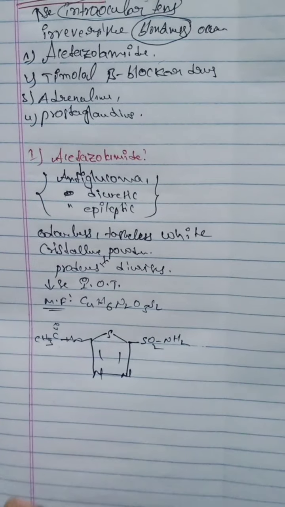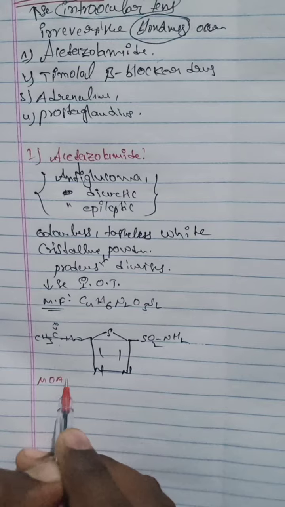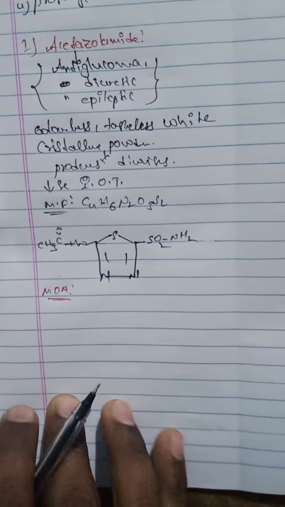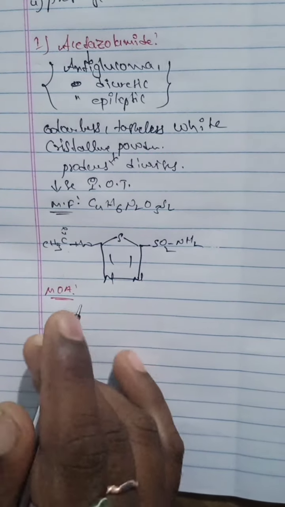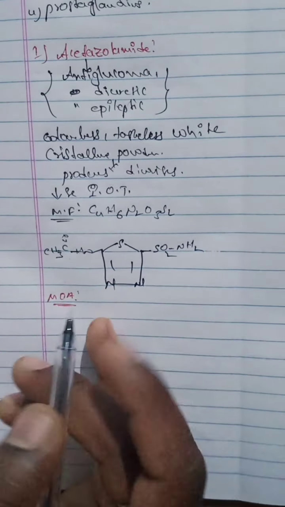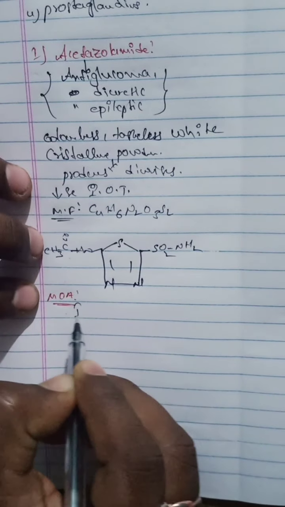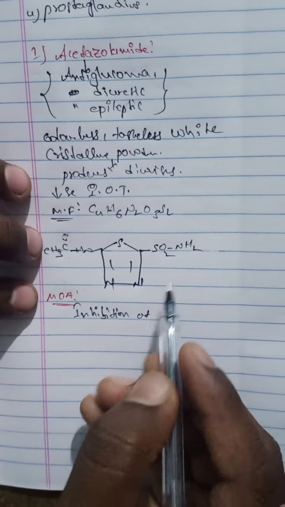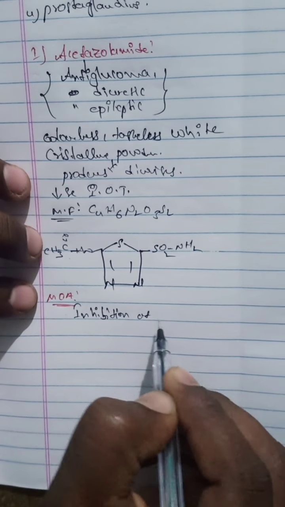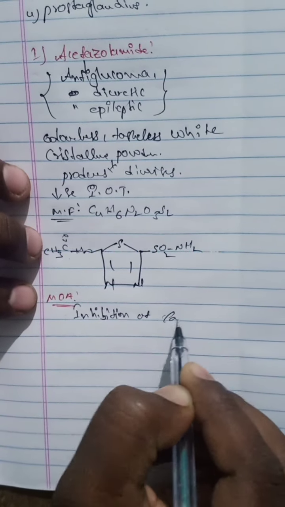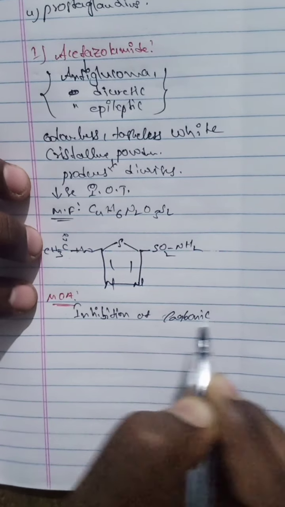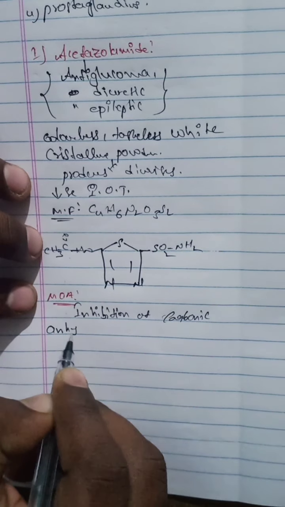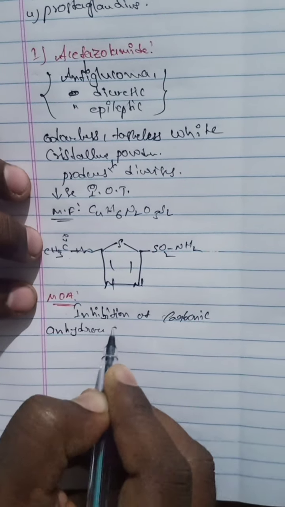Next, what is the mechanism of action of acetazolamide? Acetazolamide inhibits carbonic anhydrase activity.